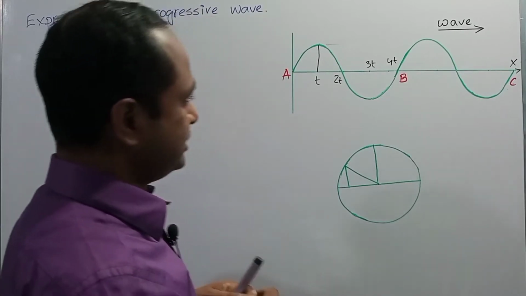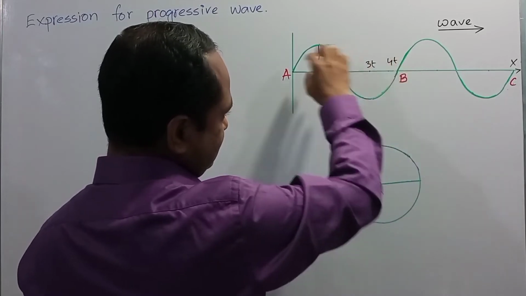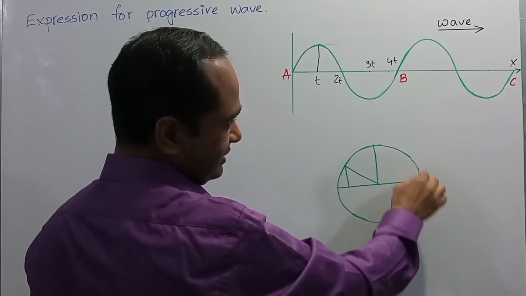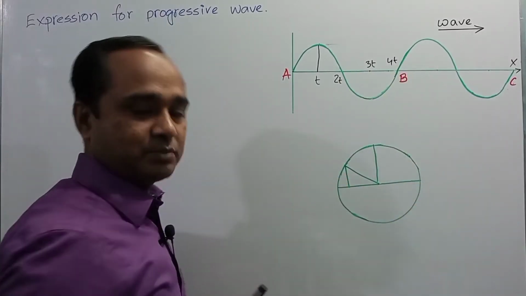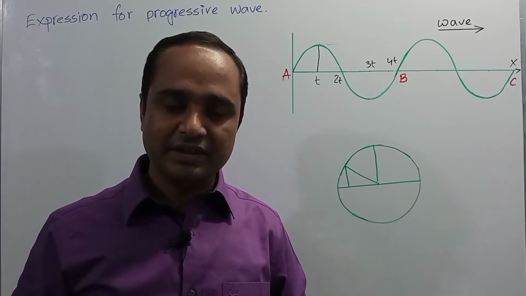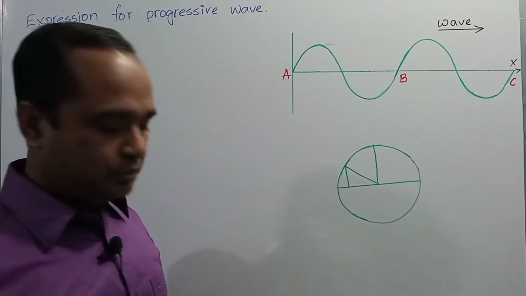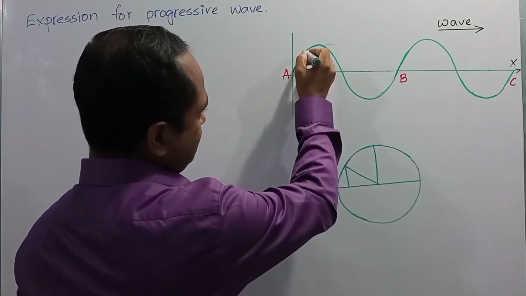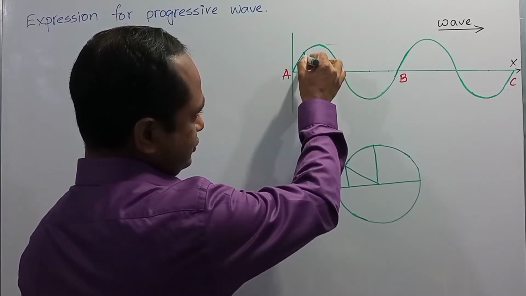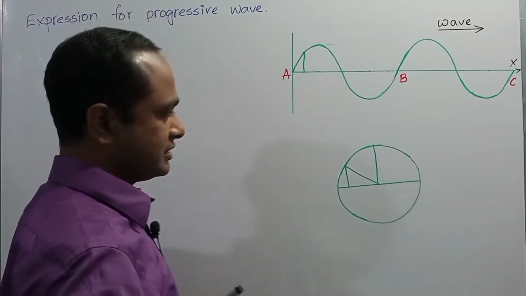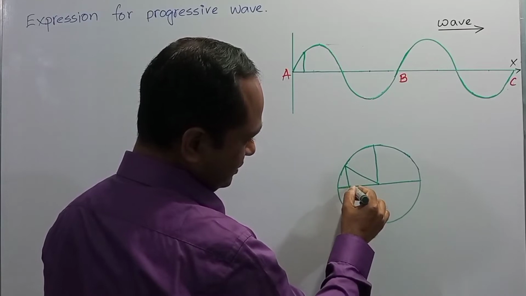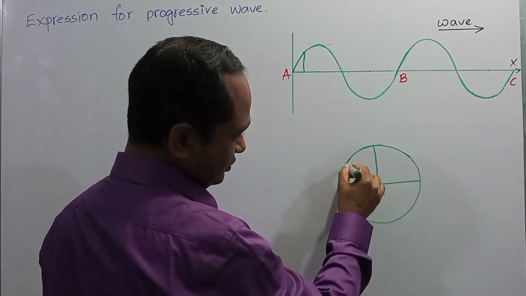So dear student, if we consider this complete oscillation, this is the positive half cycle and this is the negative half cycle. The positive half cycle is denoted by this half cycle and the negative half cycle is denoted by the negative portion, right? Since we are going to consider the displacement of the particle executing simple harmonic motion, suppose the displacement of the particle is in this position, that is when the particle is displaced like this from the mean position, this is the displacement of the particle at a particular time. This displacement is denoted in this figure like this. This is the mean position and the particle is displaced from the mean position to this position, right?